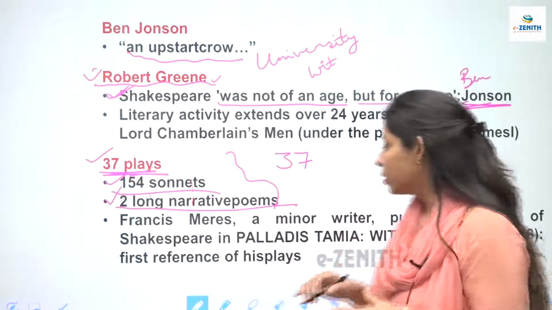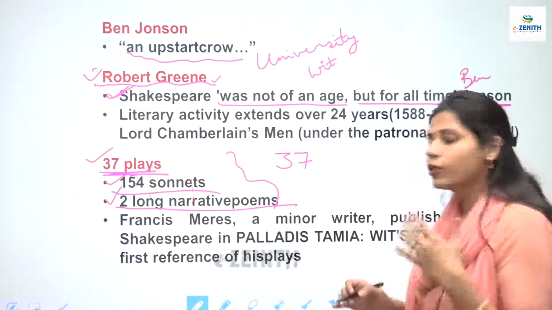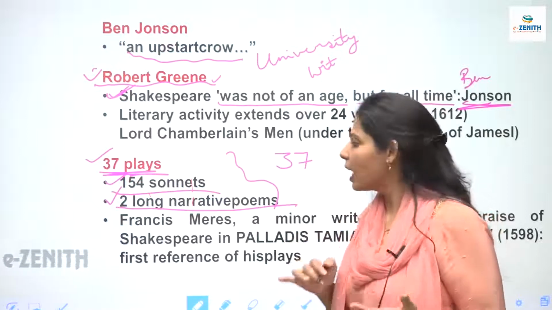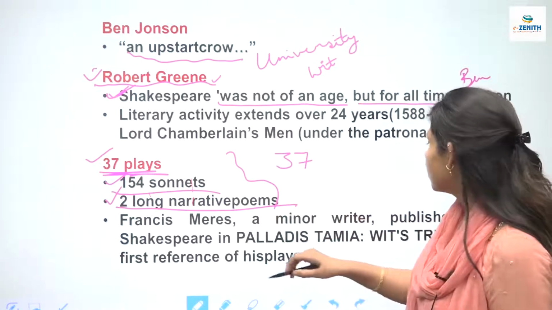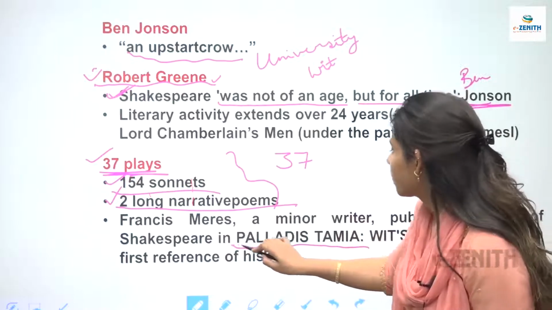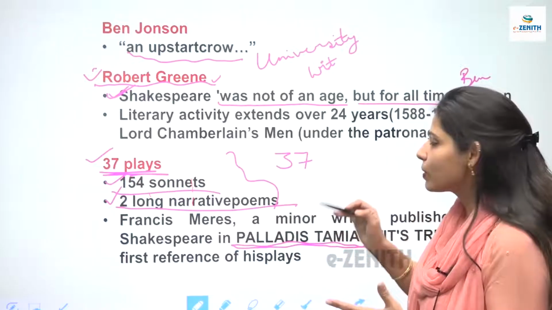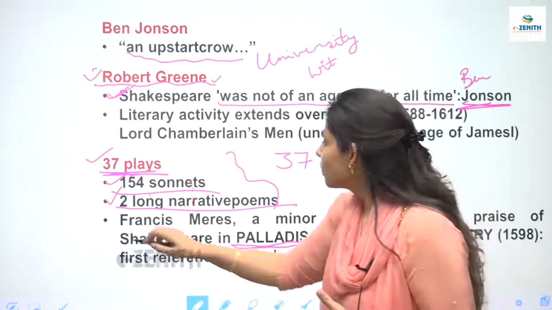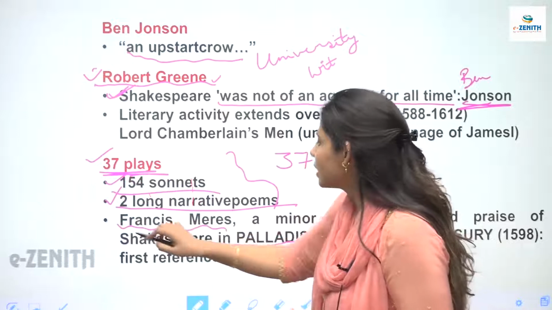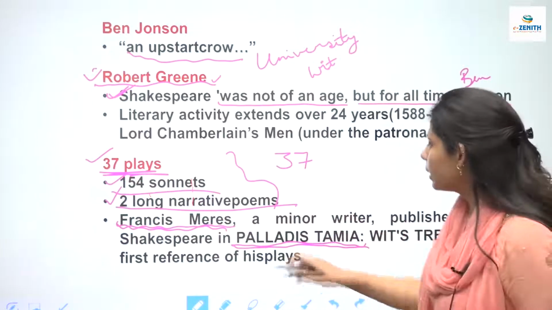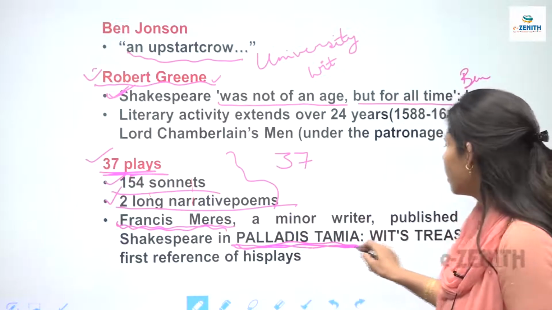Now, the first reference to Shakespeare's plays, the first reference that appeared anywhere, was in this work known as Palladis Tamia, written by a minor author, Francis Meres. Francis Meres was an author who wrote a work called Palladis Tamia.